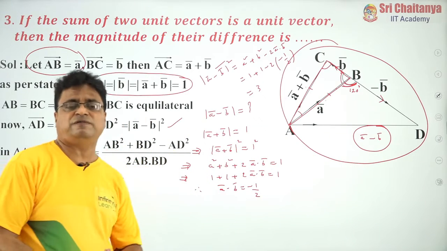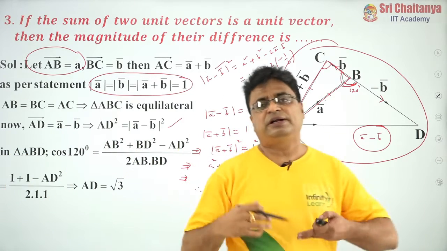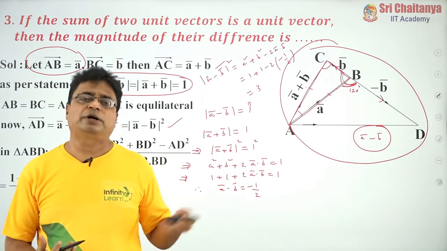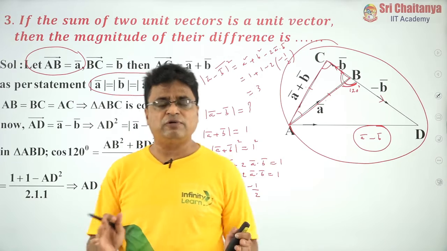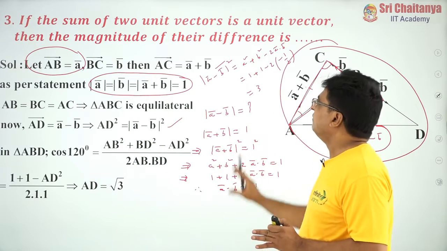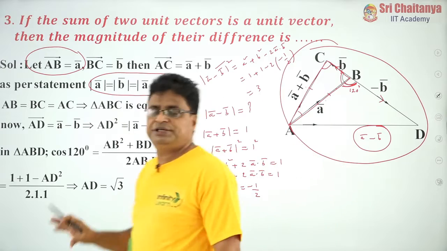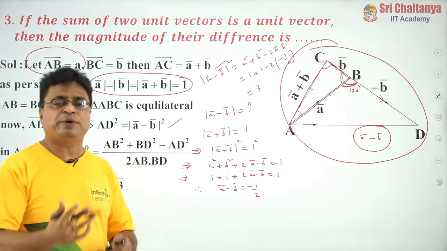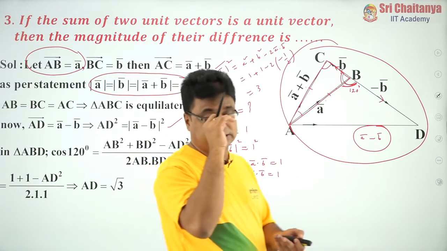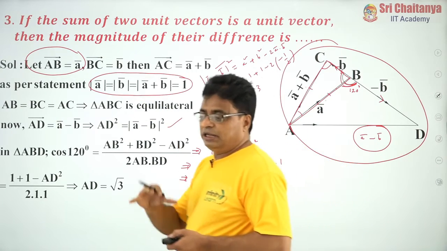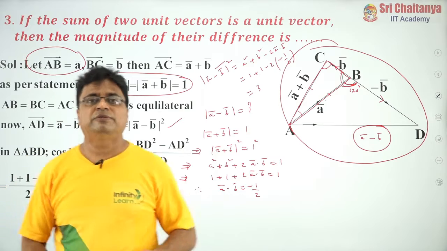This is another way of solving the problem. Only after getting the knowledge on dot product and properties of dot product can we solve this way. But so far we are in properties of vectors only. With the help of the properties of vectors, this is the traditional method. You have to practice all the ways because sometimes the techniques are very useful and helpful for solving other problems. Okay, my friends?